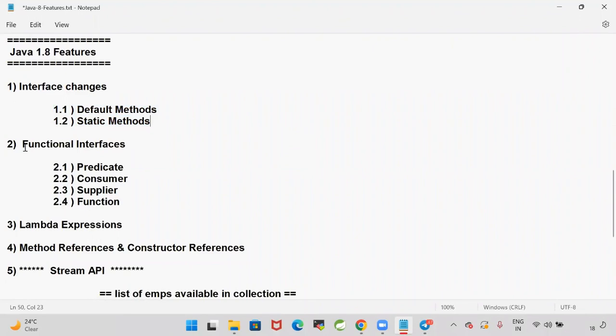All right. And functional interfaces. The interface which contains exactly one abstract method, only one abstract method, and there can be any number of default methods and static methods. A functional interface is nothing but an interface that contains only one abstract method. In the 1.8 version, we can write our own functional interfaces.